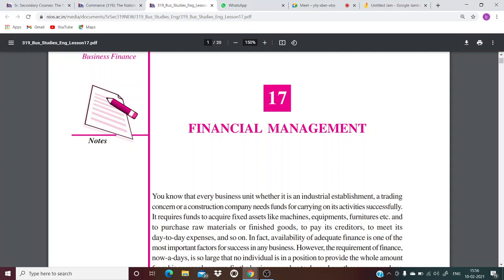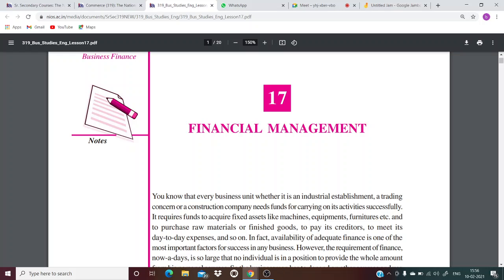Okay, so today we are going to start with the 17th chapter of your business studies, that is financial management. Till now, we had done how business companies or an entrepreneur needs finance to start their companies, and how we can obtain finances, long term, medium term, and short term finances. So after obtaining the finances to carry out your businesses, we have this next chapter, that is financial management.